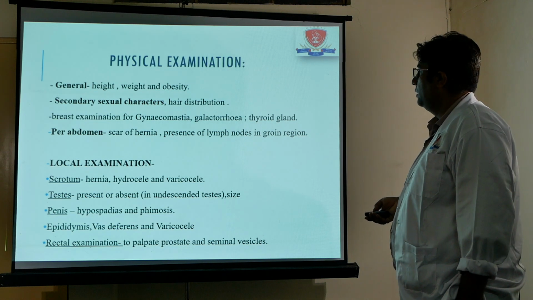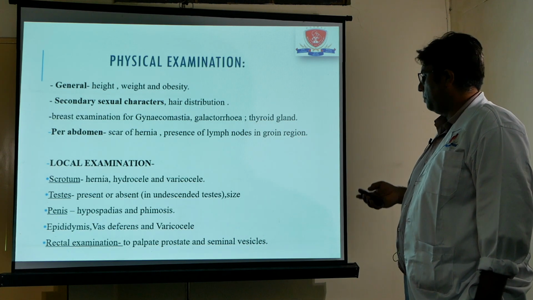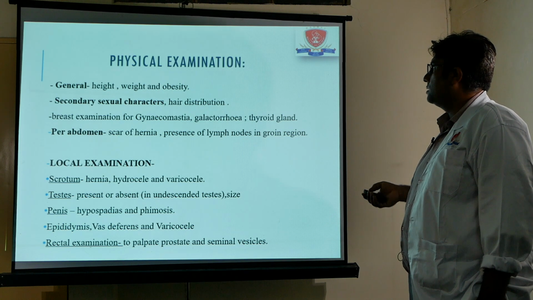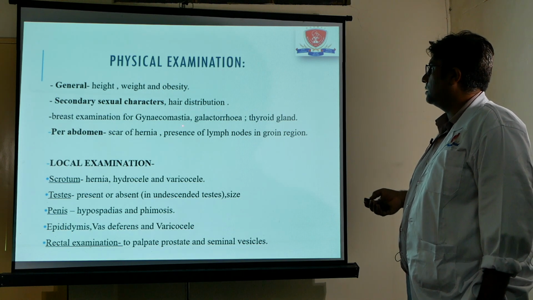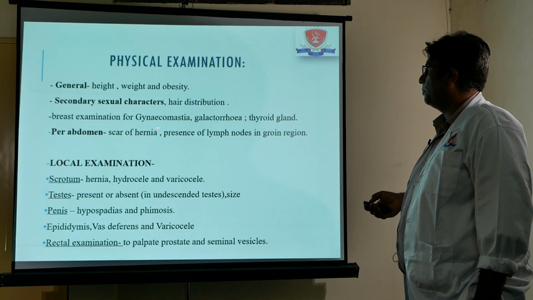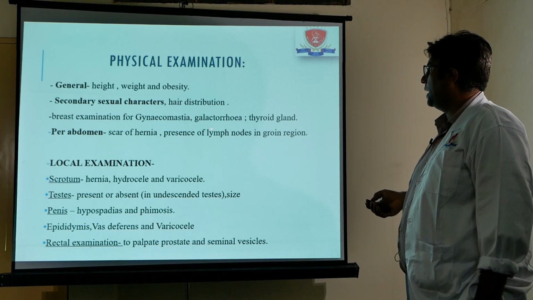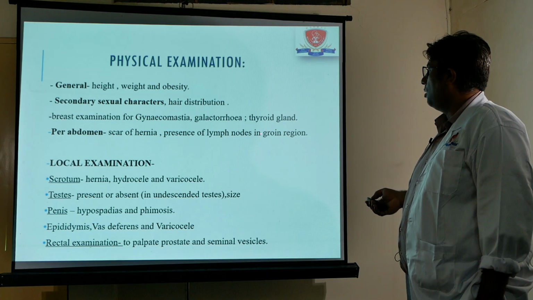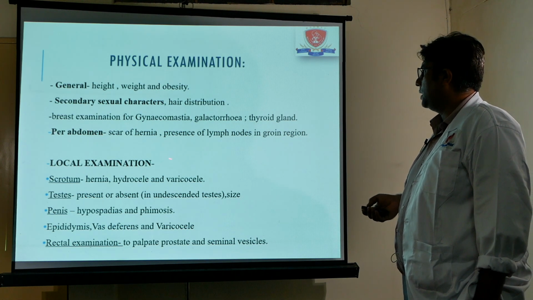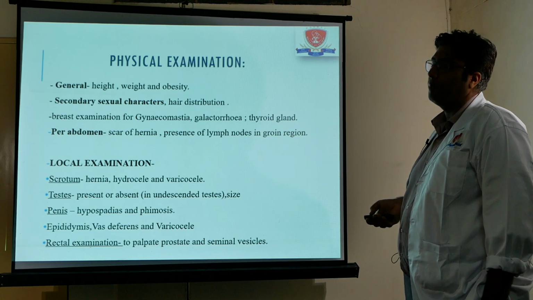Addiction to tobacco, alcohol, BD, and any gutka, and all these things, we have to go into the details of all this history. Physical examination includes BMI, look for obesity. Secondary sexual character, distribution of hair is extremely important. Go for an examination of the breast, even in males, to rule out gynecomastia, galactorrhea. Always see the thyroid gland. Do the abdominal examination, look for lymph nodes, look for any scar or hernia, look for any abdominal lump.